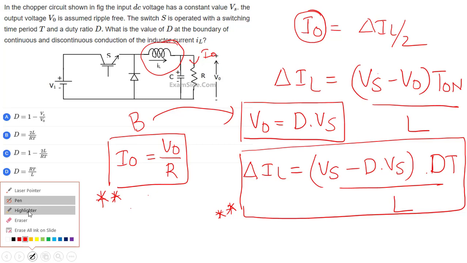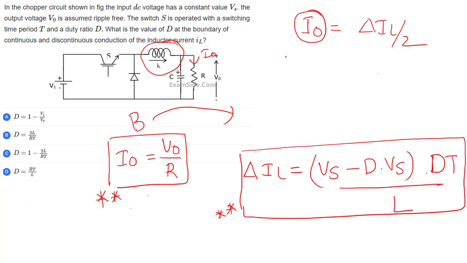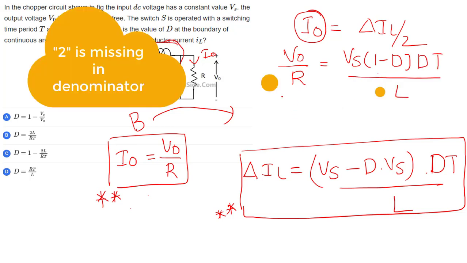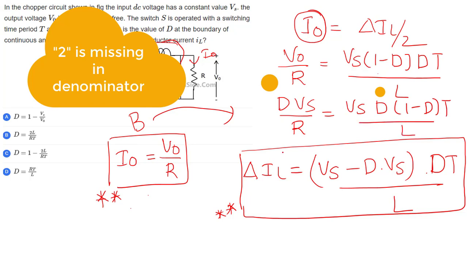So can I substitute here? I naught, that is V naught by R, is equal to Vs into 1 minus D into dT by L. What is V naught? That is D times Vs by R is equal to Vs into D times 1 minus D times T by L.